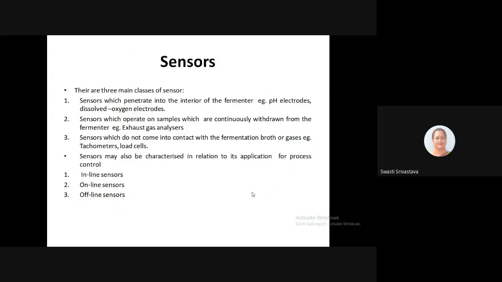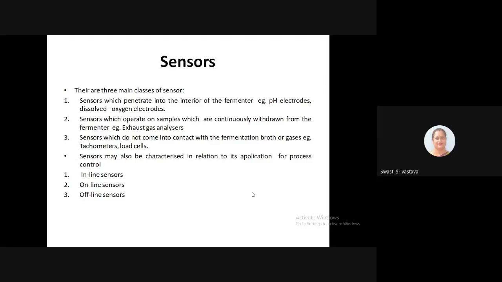Then there can be sensors which operate on samples which are continuously withdrawn from the fermenter. That is, if we are trying to check the exhaust gases, and we are putting a sensor there for exhaust gas, then it is a sensor where the sample is continuously withdrawn and analyzed then and there.